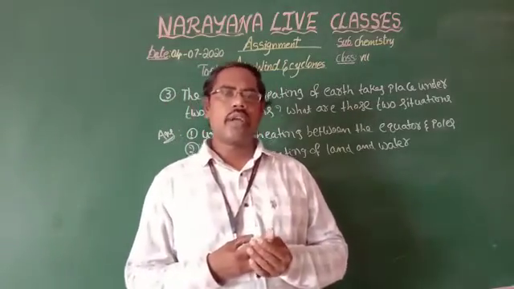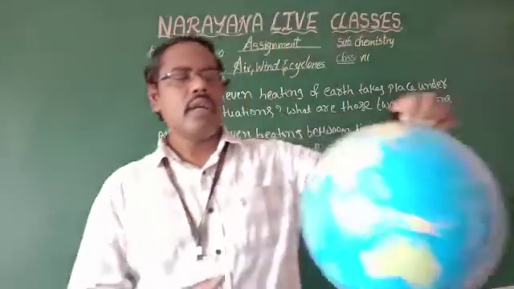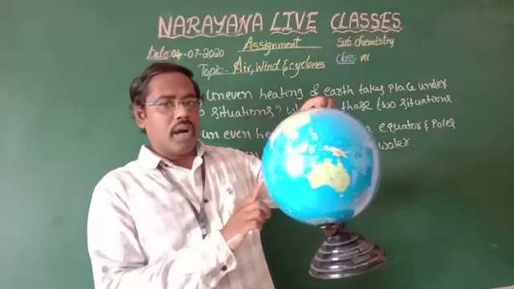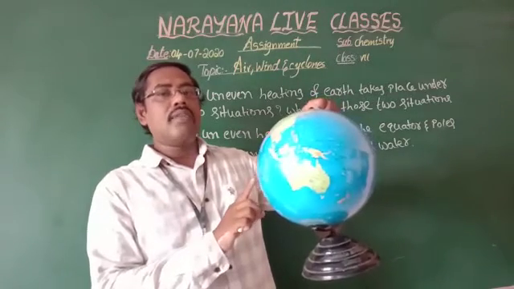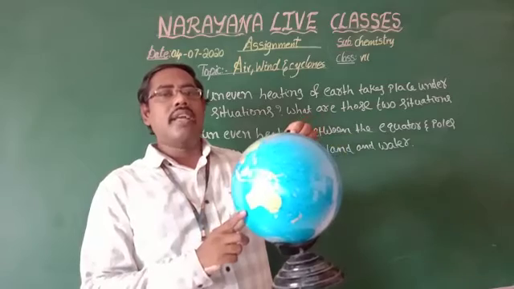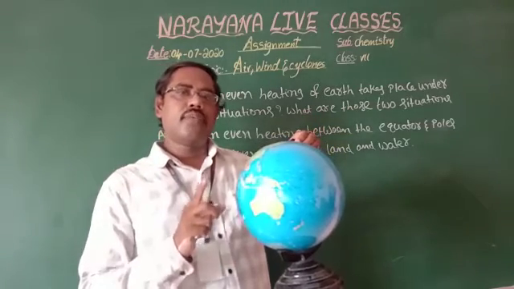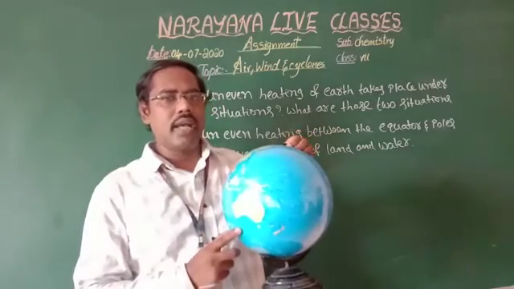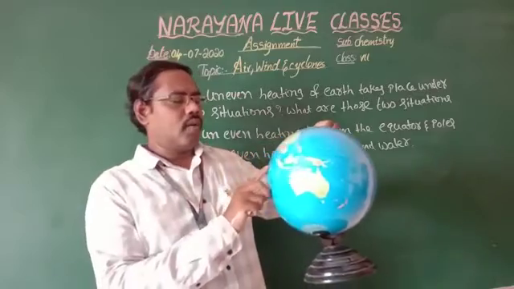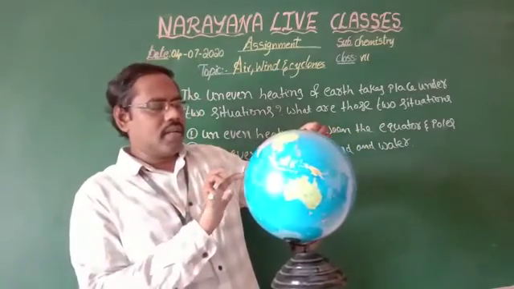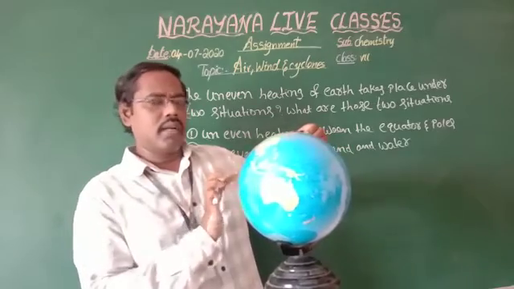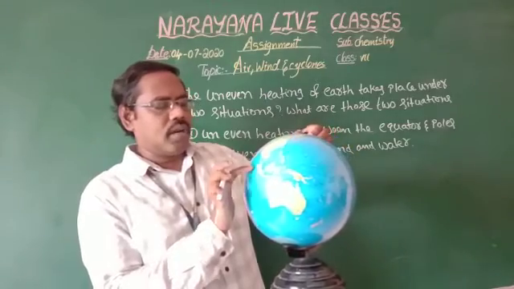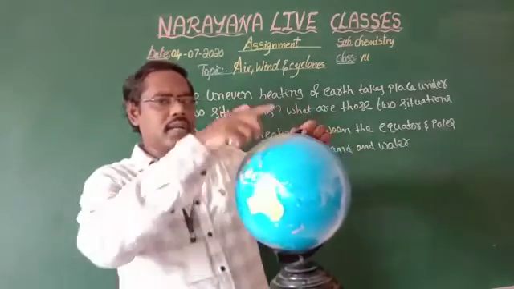For example, here I am taking the globe. On the globe, the line which passes through the center of the earth crust is called the equator.